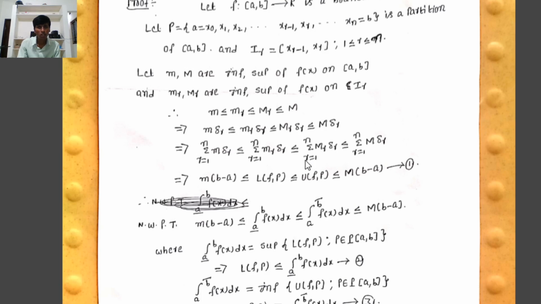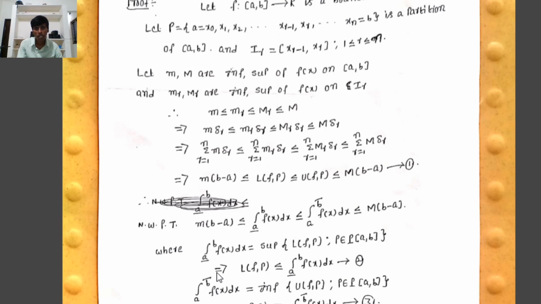Next one, summation r equal to 1 to n capital M_r delta r, by definition of upper Riemann sum, is equal to UFP, which is less than or equal to capital M into summation r equal to 1 to n delta r. Summation r equal to 1 to n delta r equals b minus a. Therefore, small m into b minus a is less than or equal to LFP, less than or equal to UFP, less than or equal to capital M into b minus a.